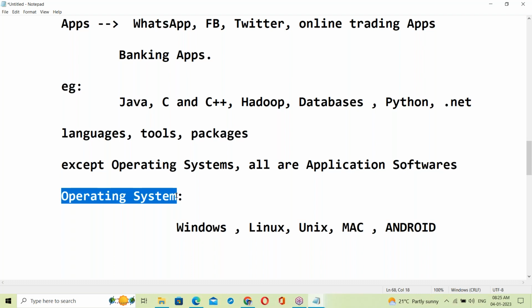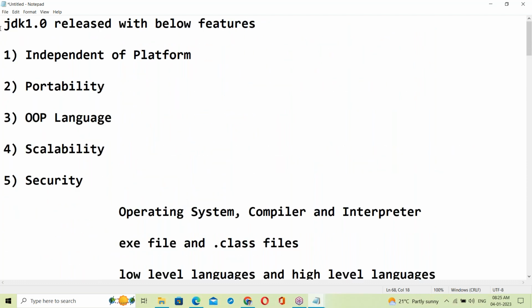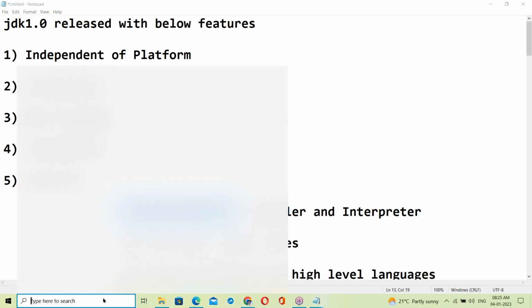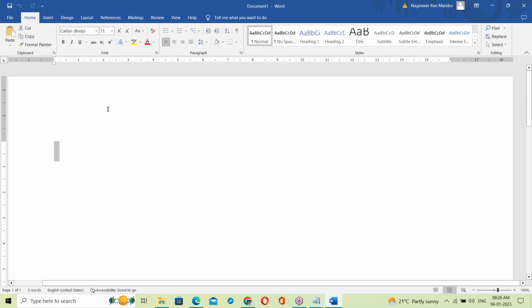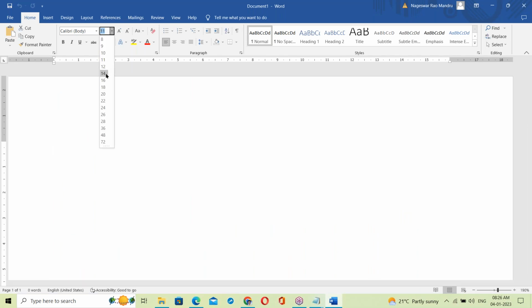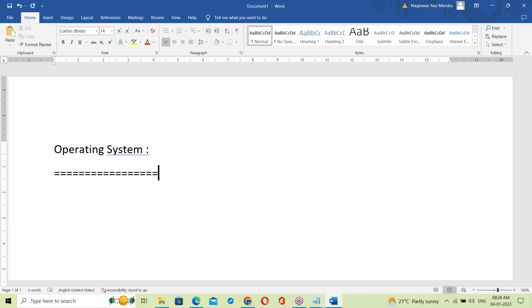Let us say about OS here. What is exactly OS? To understand these features, we need some OS knowledge. Operating system. Here, some question for you guys.